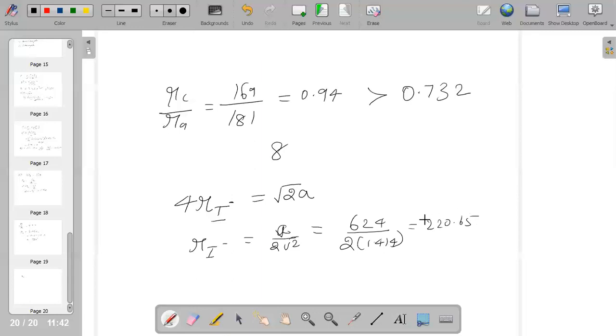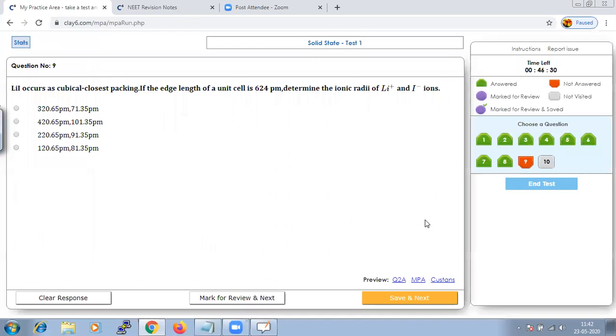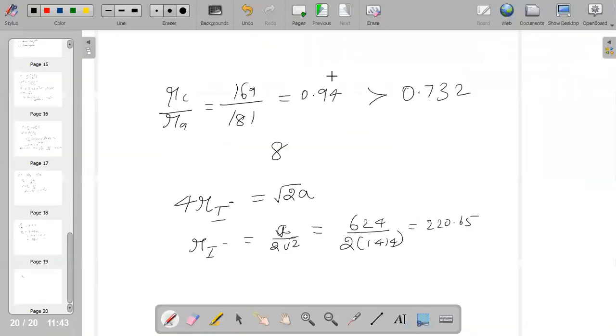220.65. If you are talking about the edge, we will have an I-, Li+, I- and so on arrangement, where I- will be at the corners and Li+ ions will be at the center. So you can add up 2R of I- plus 2R of Li+, which will be equal to the a value. So it is also a simple and direct application.